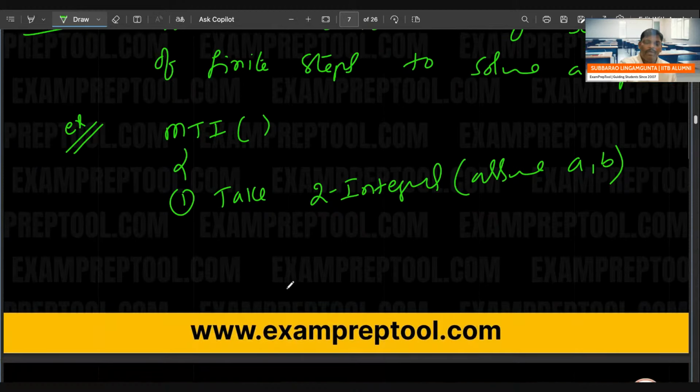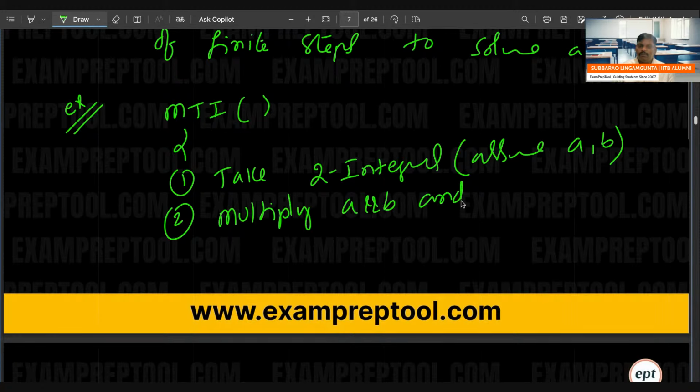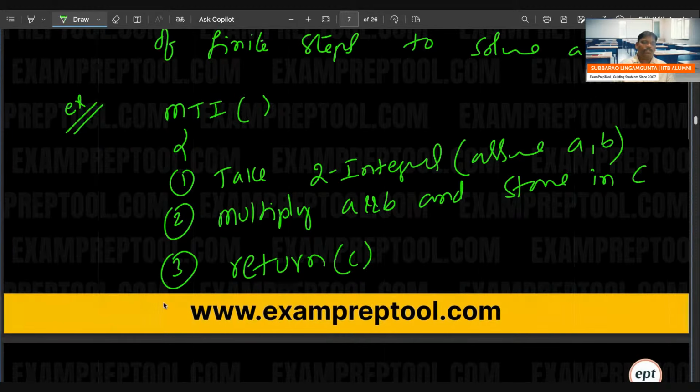Multiplication of two integers is the algorithm name. First step, take two integers, assume A and B. Second step, multiply A and B and store in one more integer C. Third step is print C or return C. That is the third step.